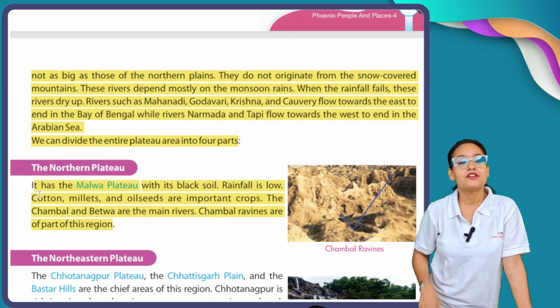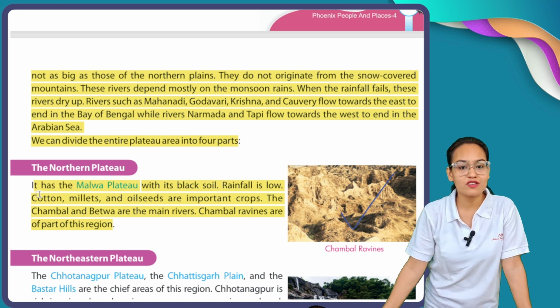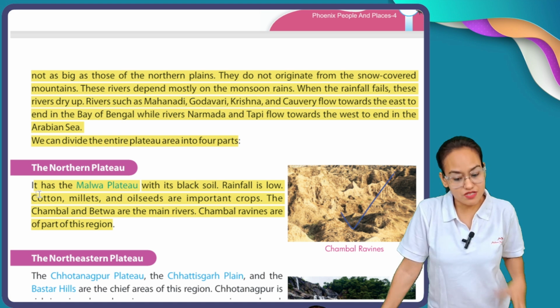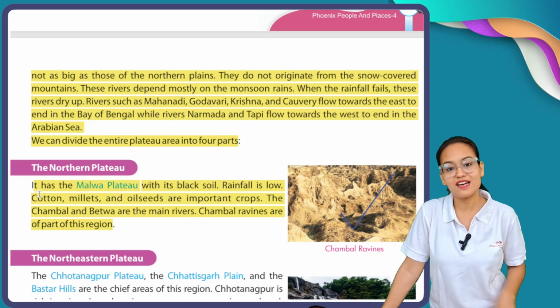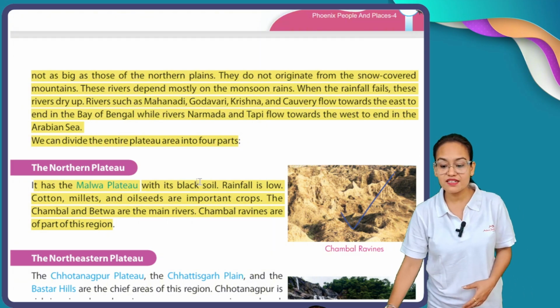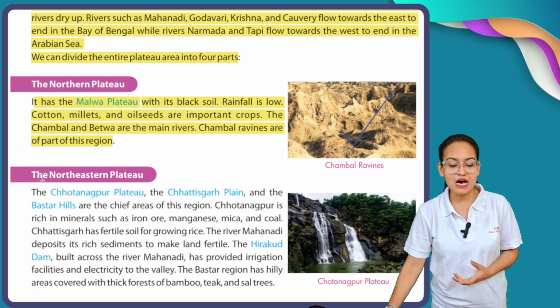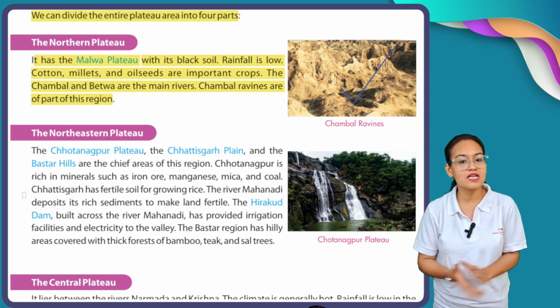Now, Chambal Valley was once upon a time famous for its robbers. Chambal ravines are part of this region. The most famous rivers of this area are Chambal and Betwa. And the ravines, you can see here, are the many areas formed by the Chambal river. Now, the northeastern plateau. After the northern plateau comes the northeastern plateau.